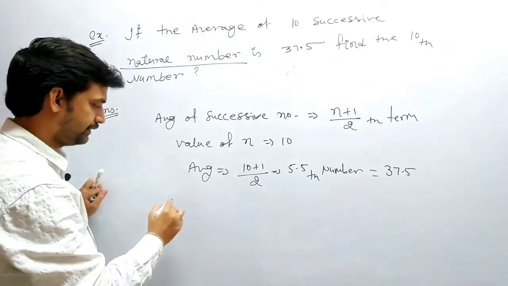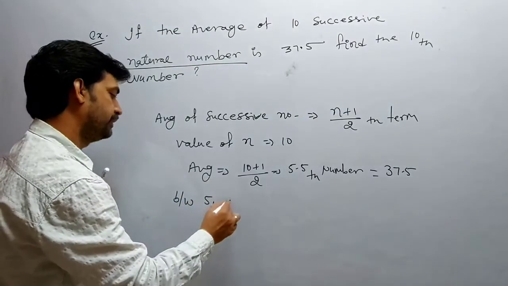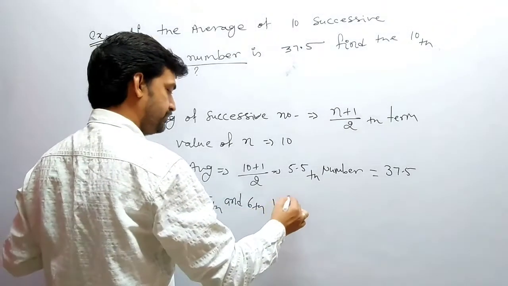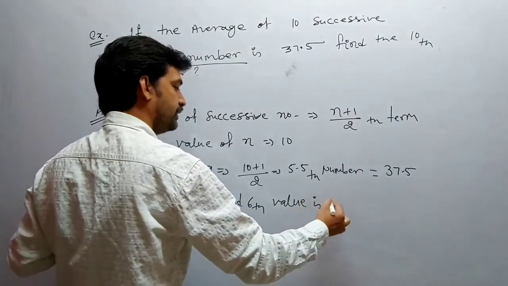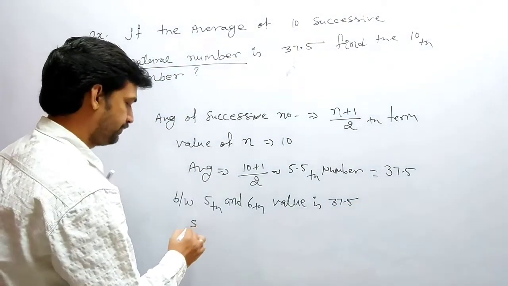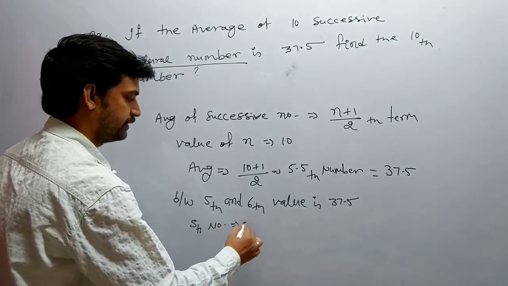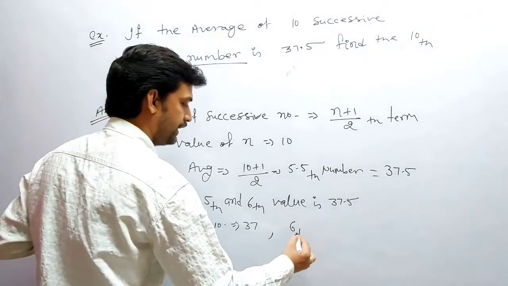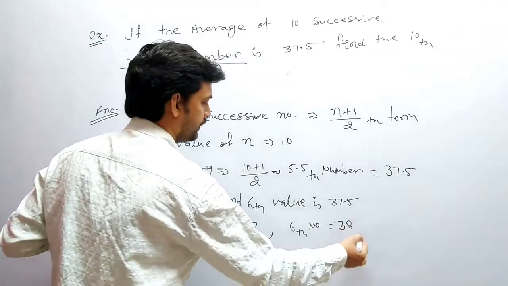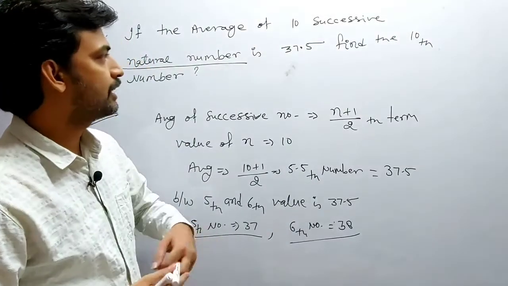So I can write that between the 5th and 6th value is 37.5, which means the 5th number is 37 and the 6th number is 38. Is this okay?